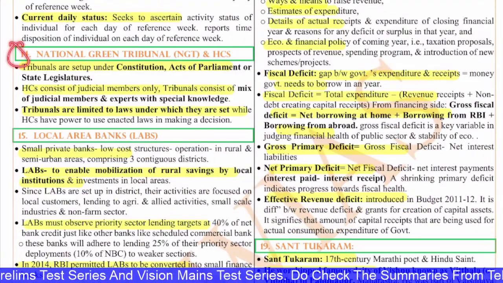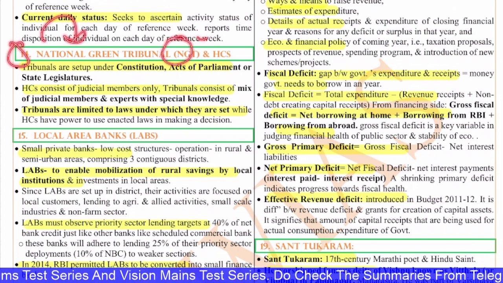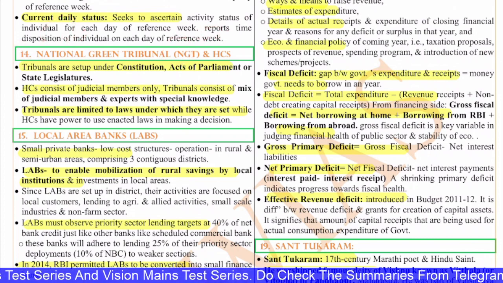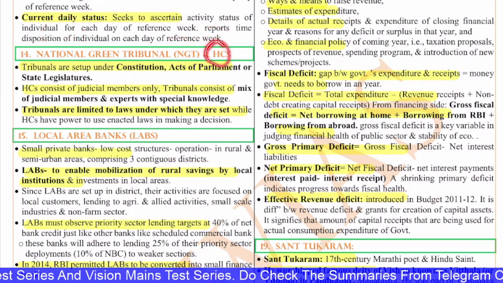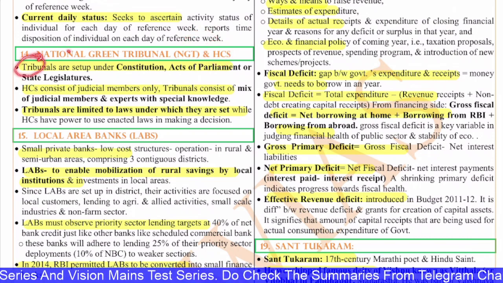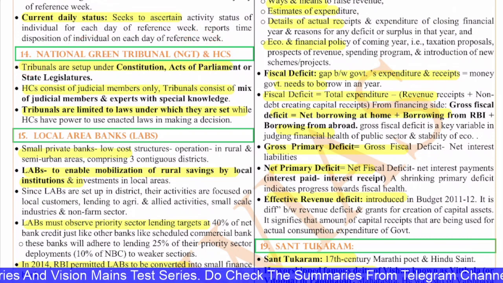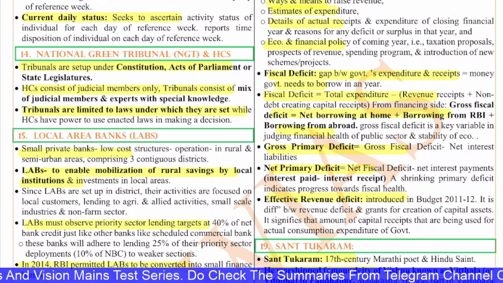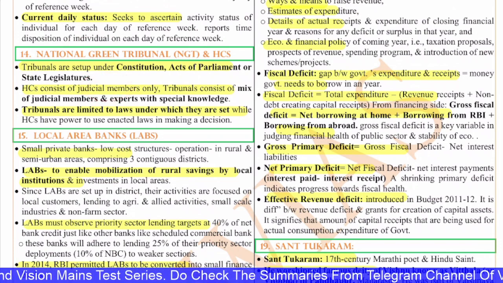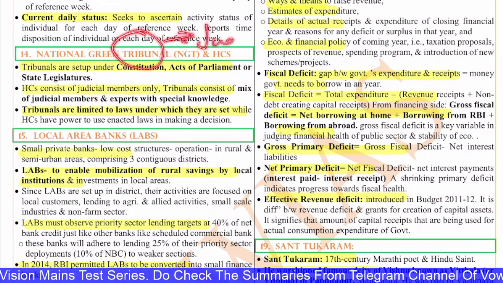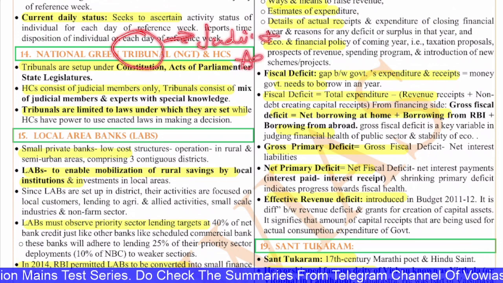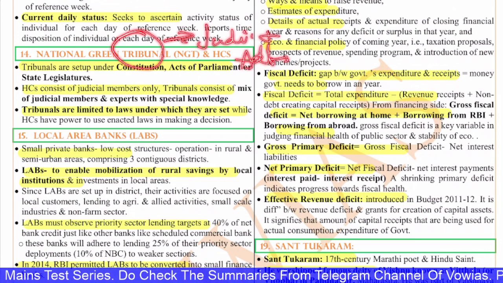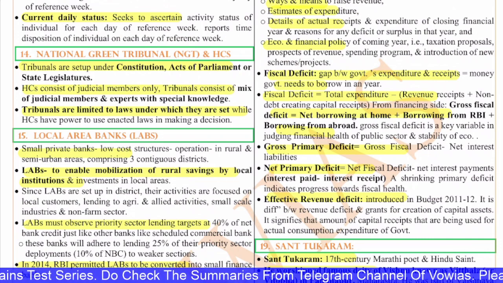Next, the 14th question is on the National Green Tribunals, the NGT, and HCs, the High Courts. So, tribunals are set up under the Constitution and Acts of Parliament or State Legislature. The High Courts consist of judicial members only, but these tribunals consist of both judicial plus administrative members, because these are expert panels that require specialist members from the administrative field.